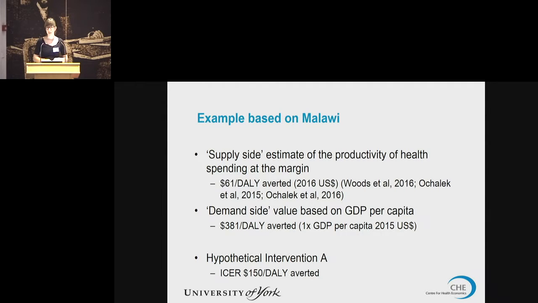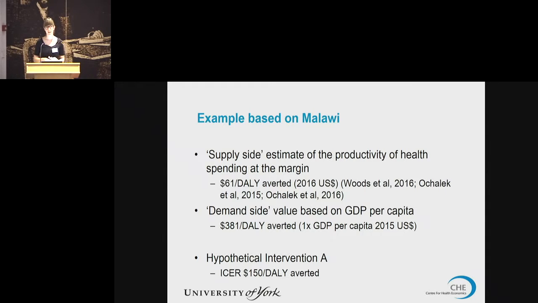So first I'm going to give sort of a hypothetical example based on Malawi, and then I'll give an actual example based on Malawi. So for Malawi, we have a supply-side estimate of the productivity of health spending at the margin, and this comes from the range of estimates that was produced from the Woods et al. paper and the paper that I co-authored. And our estimate, the mean of the range that we have, is $61 per DALY averted in 2016 US dollars.